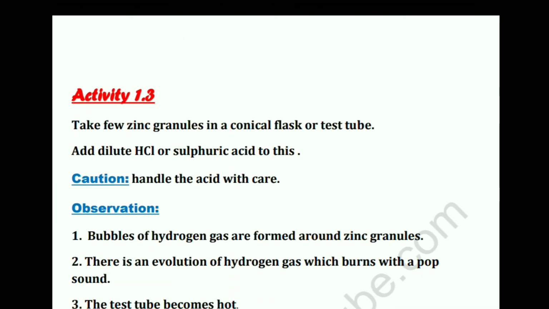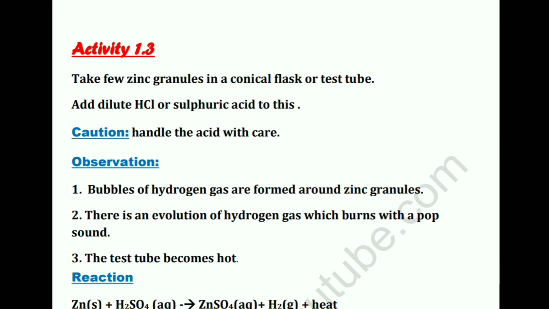Okay. Now activity 1.3. Take a few zinc granules in a conical flask or test tube, add dilute HCl or sulfuric acid to this. Now again there is a precaution which you need to take: handle the acid with care. Always be very careful while handling acids because they are highly corrosive in nature, and if any carelessness occurs then you may end up burning your hands or some such accident. So in this activity we are basically taking a conical flask or a test tube, and adding dilute HCl or sulfuric acid to it.